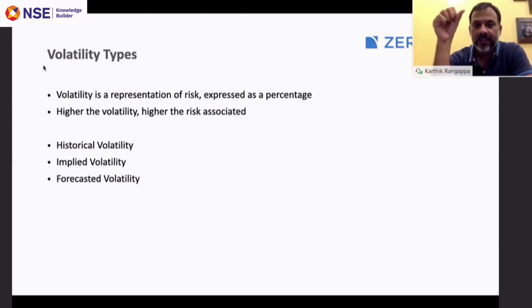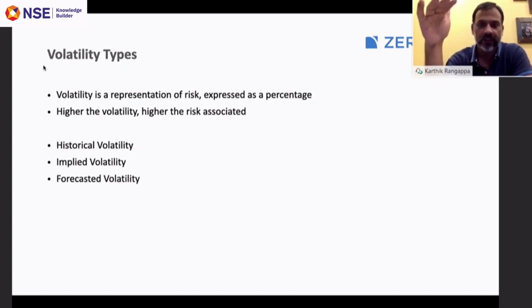Volatility is a representation of risk. I'm putting this in a very layman form. One can really deep dive into volatility; it will take 3 full days to just discuss it. But given the constraint of time, I'm just highlighting the most important points. It is usually expressed as a percentage. Higher the volatility, higher is the risk associated.